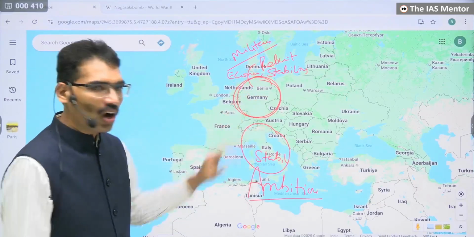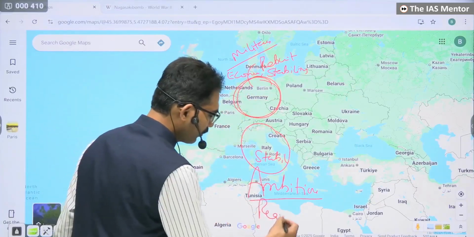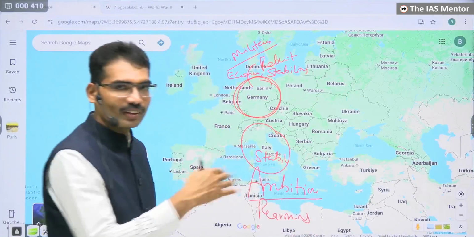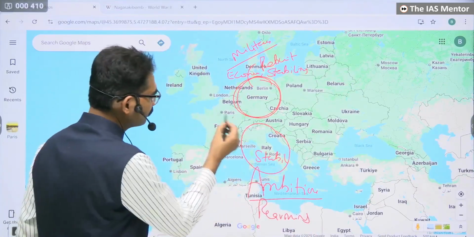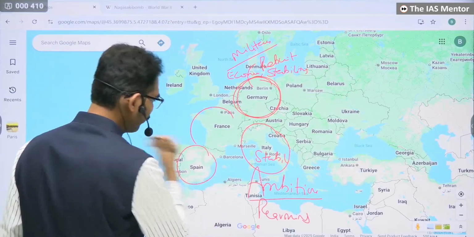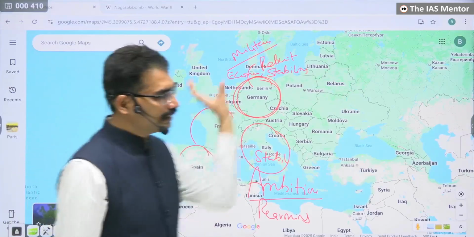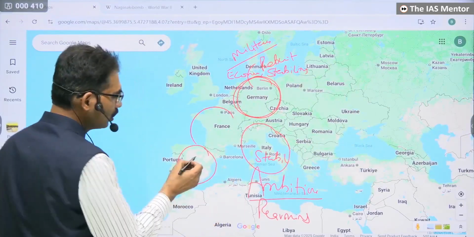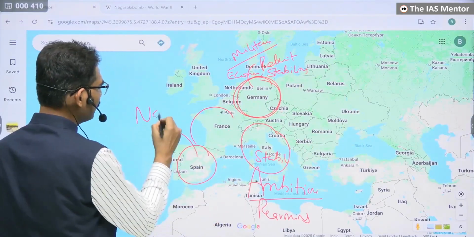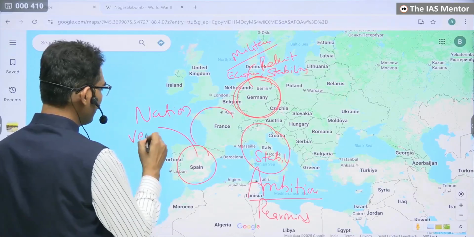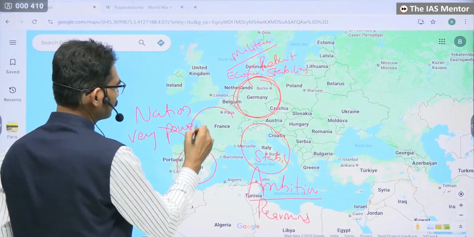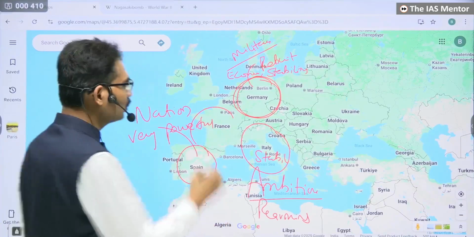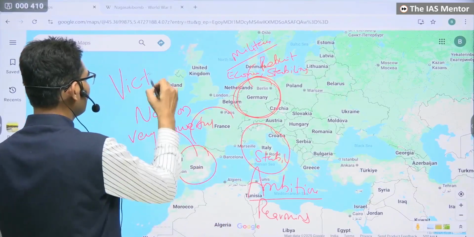When they are rearming, the policies of the fascist parties. Similarly, in Spain also, a fascist party. On that side, Japan also, a fascist party. Fascist party means those who wanted to make the nation very powerful. They want to achieve victory in case of war.